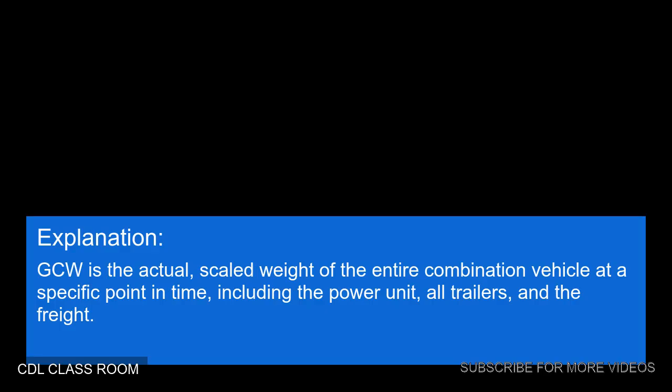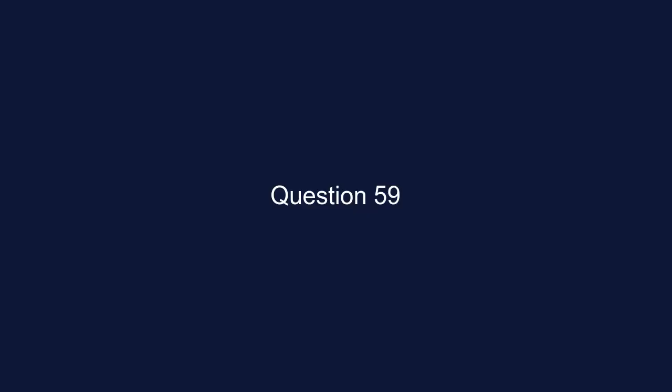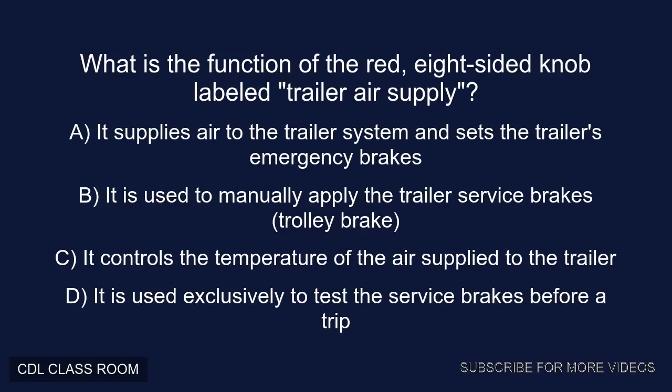Explanation. GCW is the actual, scaled weight of the entire combination vehicle at a specific point in time, including the power unit, all trailers, and the freight. Question 59. What is the function of the red, 8-sided knob labeled trailer air supply?